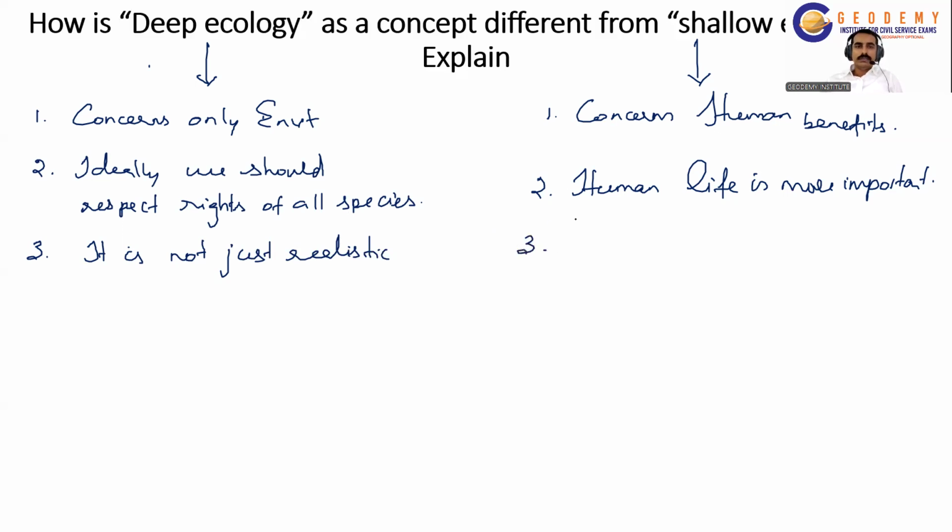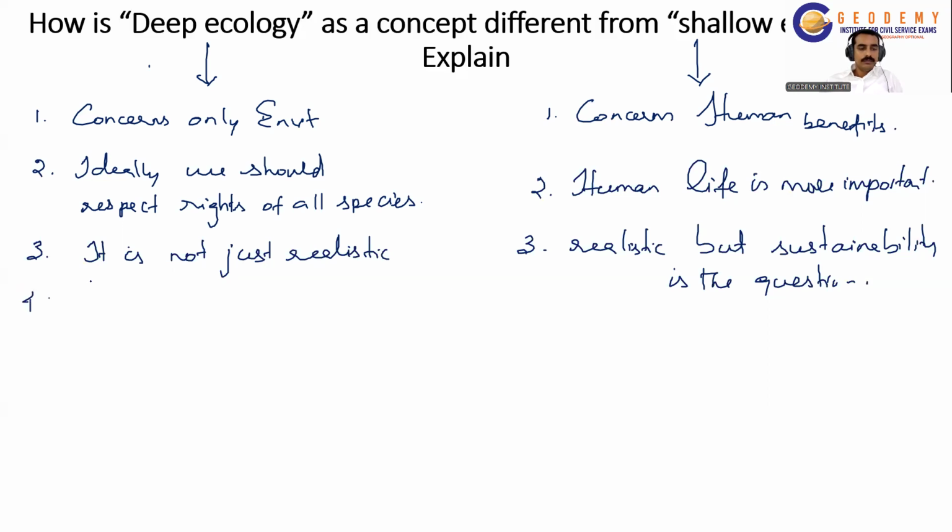Shallow ecology is realistic, but sustainability will be the question. Sustainability is the main question here.